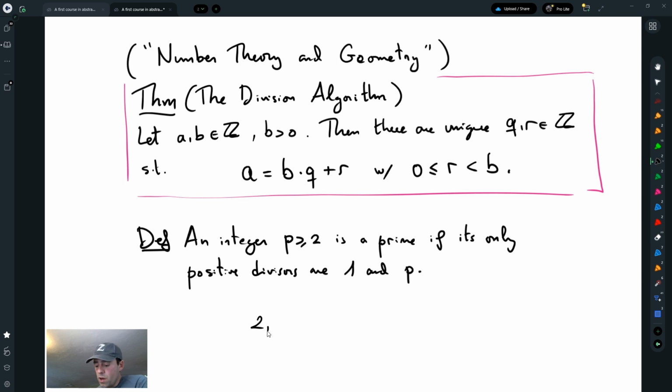So we know the prime numbers are 2 and 3 and 5 and 7 and 11 and 13 and 17 and 19 and so on.